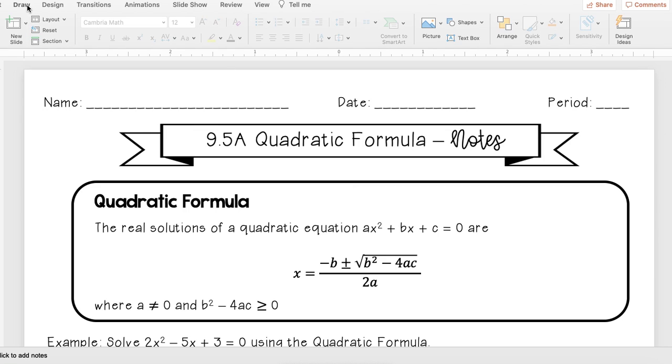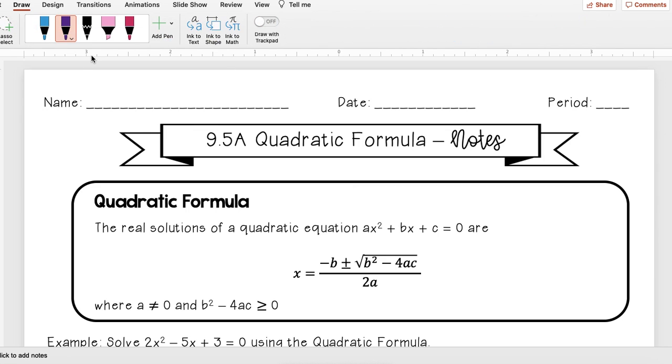Hello everyone. Today we are getting into a new topic, and this is 9.5a quadratic formula. So far we've learned that we can find the solutions to a quadratic equation through factoring, and we spent a whole unit on that. We learned how to identify them through a graph, and now we have something called the quadratic formula, and the quadratic formula works every single time.